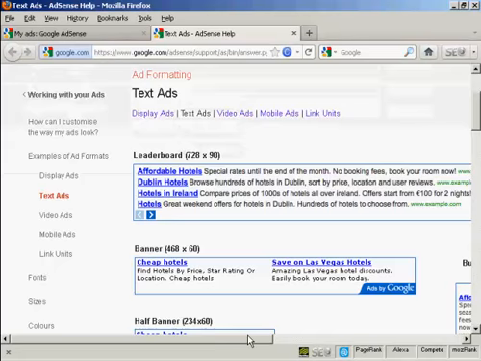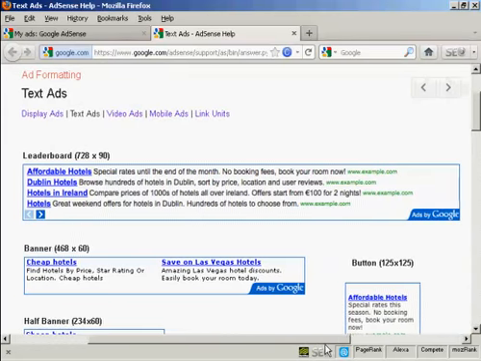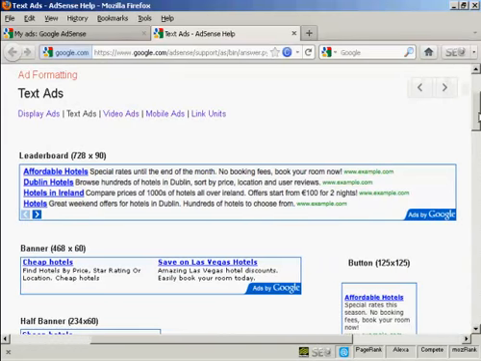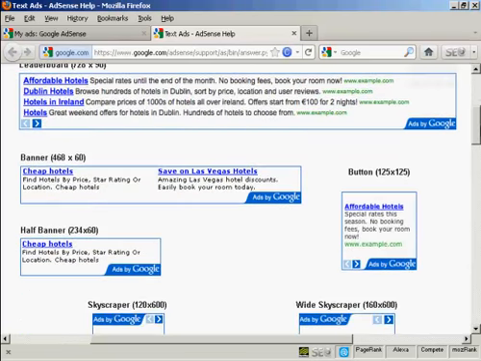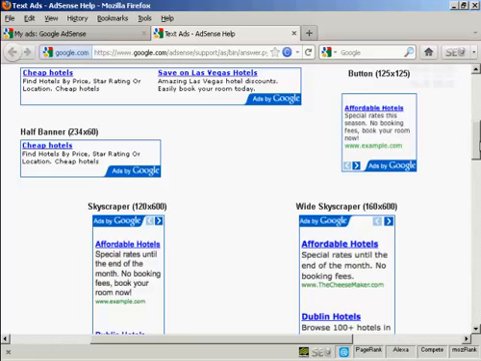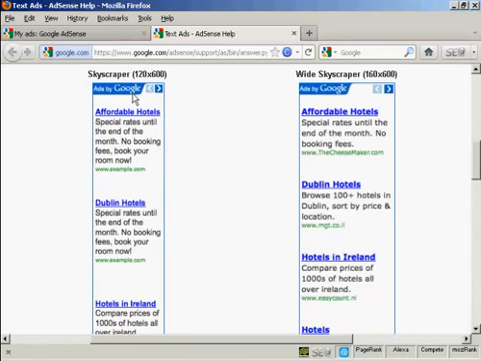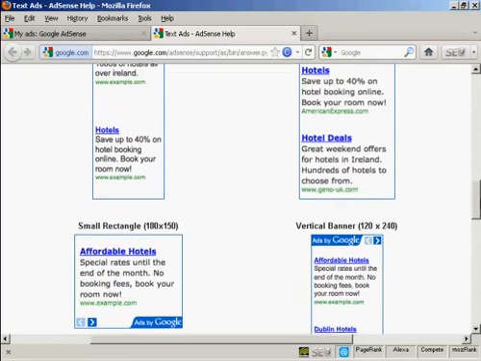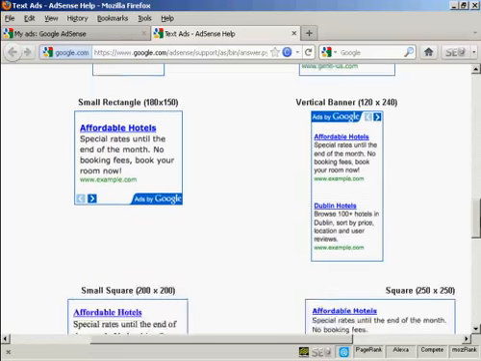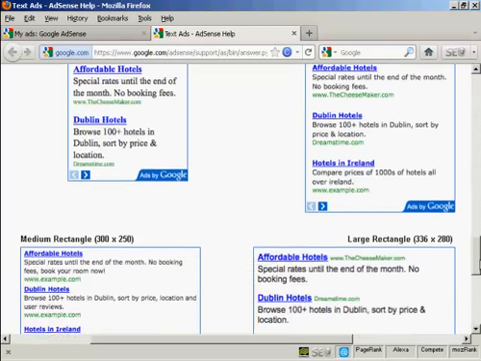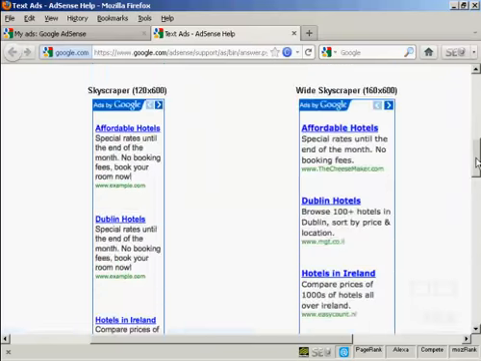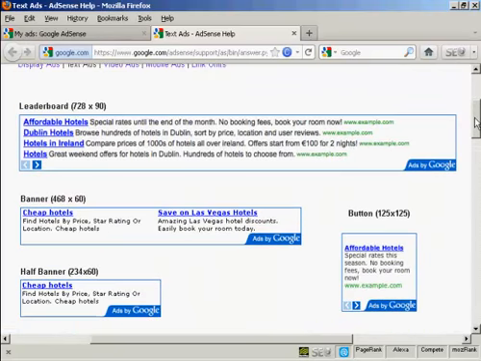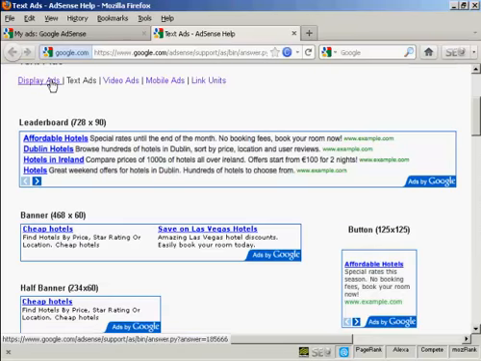You've got various different types of ad which you can have. You've got the leaderboards and banners, buttons, half banners, skyscrapers. These are the ones you can put down the side of a blog. You've got rectangles, vertical banners, and so on. All these different types.